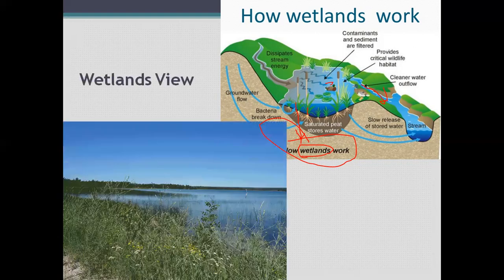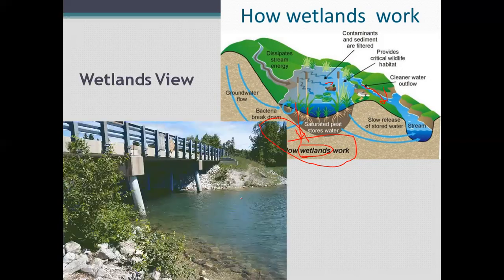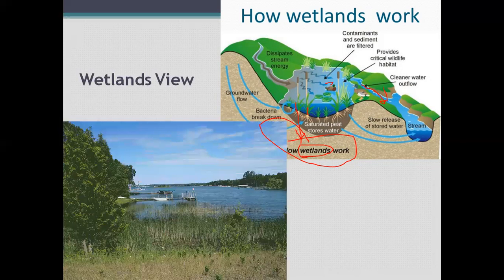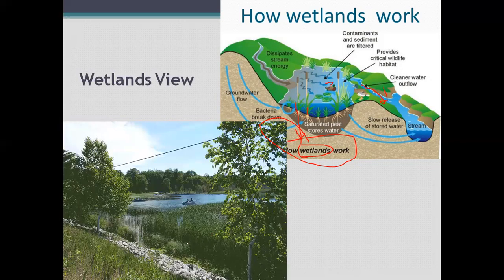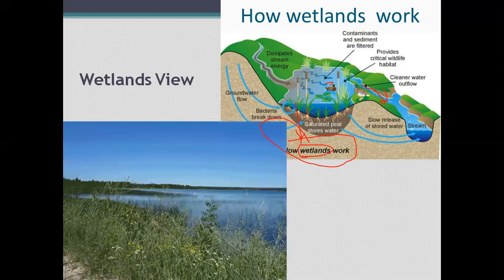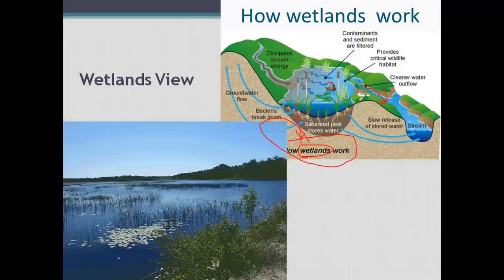If you see a different view of wetlands, you can see different parts of the wetlands in different parts of the world. It just appears like a lake, but this water is fresh, and it goes into the streams, and the people use this water as well.